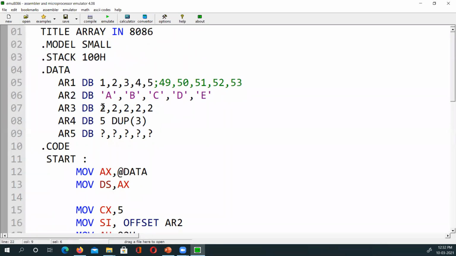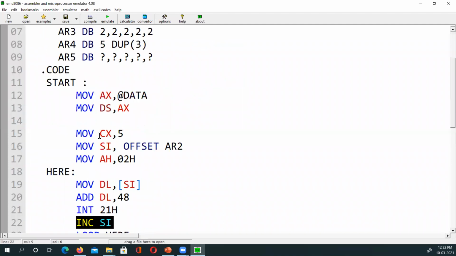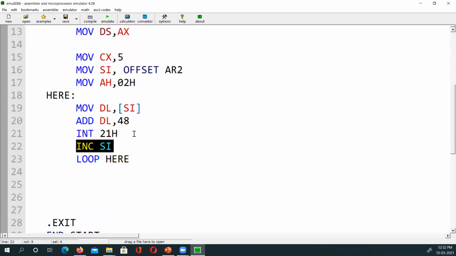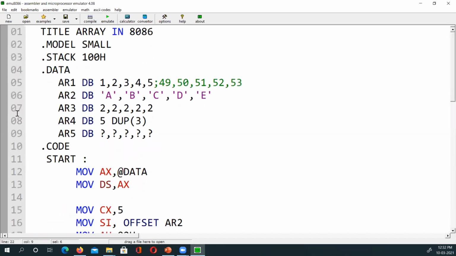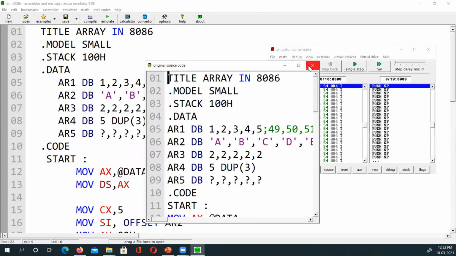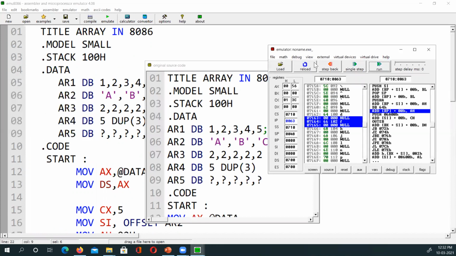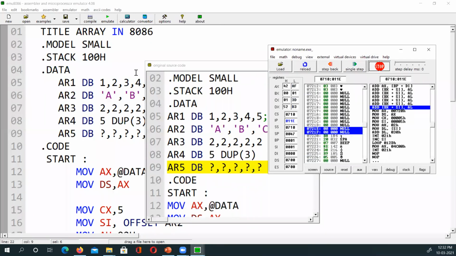First, where is the problem? .small, .stack 100h, .data. MOV AX, @data, put AX in DS, put 5 in CX, put offset AR2 in source index. I'm not seeing any error right now. I don't know why it is showing an error in the first go. Anyways, there will be an error now. Not an error, rather it will not give the output properly. It will not give the output the correct way.